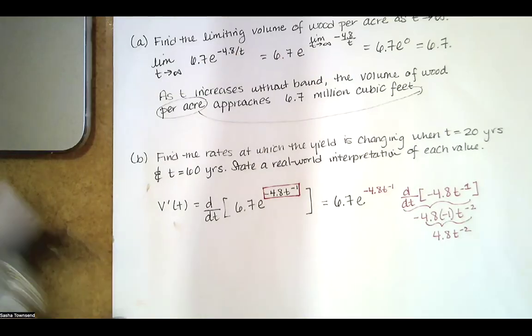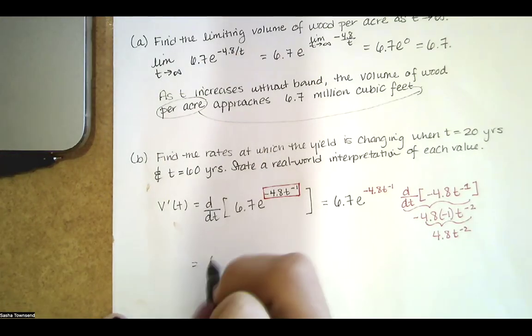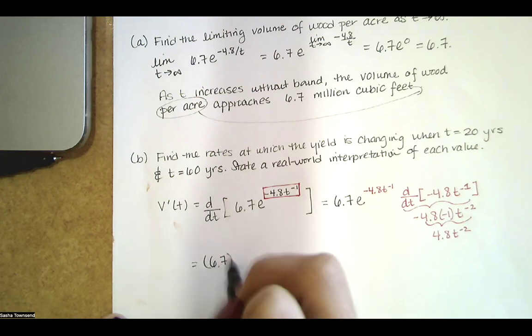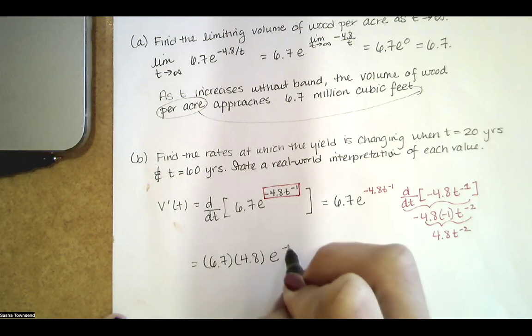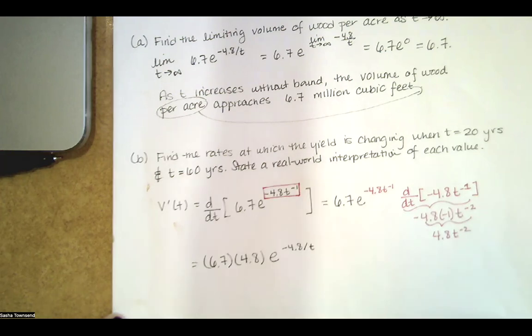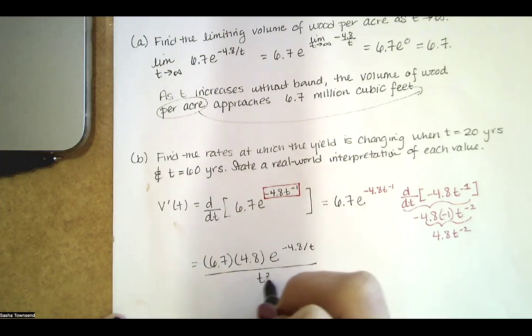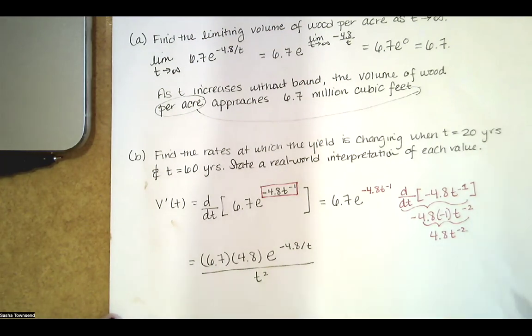So what you end up with is 6.7 times 4.8, whatever that is, times e to the negative 4.8 divided by t, all divided by t squared. And that t squared is coming from that t to the negative 2 that's multiplying this function. I actually don't know what that number is. One thing that I noticed right away is that I've just got a number times an exponential, which is always positive, divided by t squared.